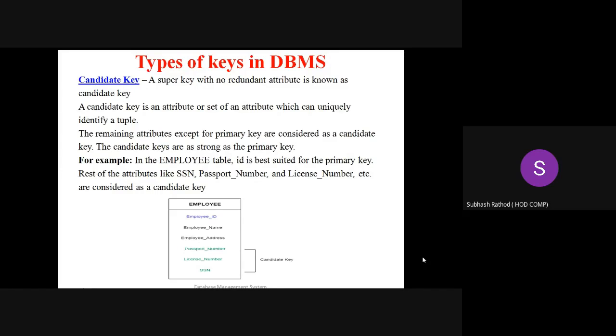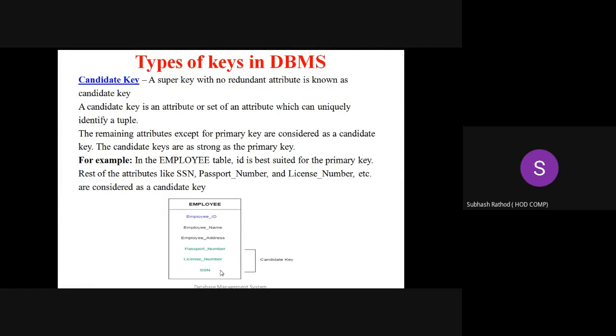The candidate keys are strong keys that can act as a primary key. And these are derivative statements made from the original one. Look at this example and then everything will be clear. So employee ID, listen to my statement, I am repeating: employee ID, passport number, license number, SSN number.